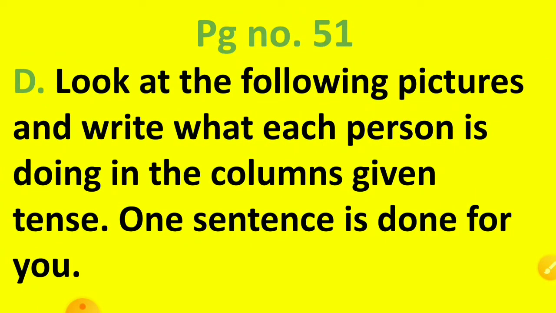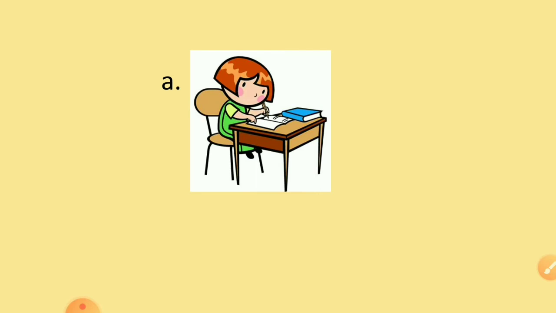Here you can see some pictures given, children, right? Can you see? And they have given the names of the children under that picture. Anu, Mala, Mary, Amir, like this. Okay. So what do we have to do? Look at the following pictures and write what each person is doing in the columns in the given tense. Okay. And one sentence is done for you. First one is done for us. Can you see? Now see. The first picture is A. She is Anu.